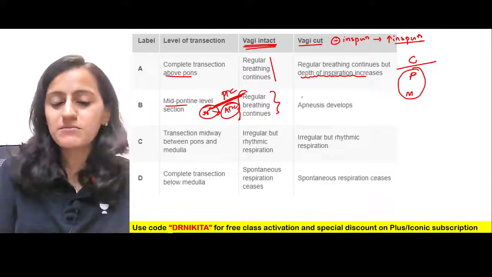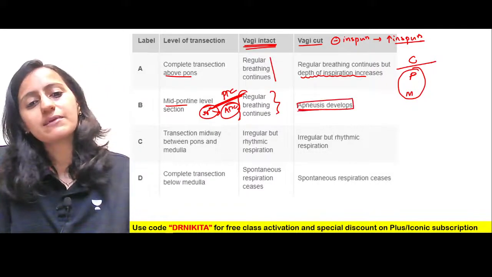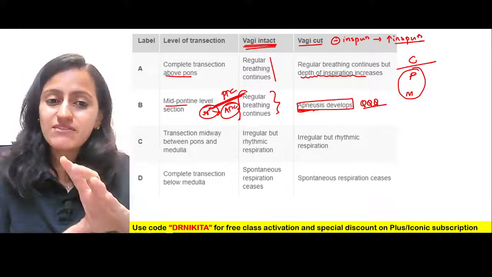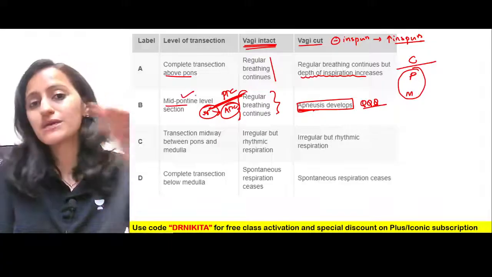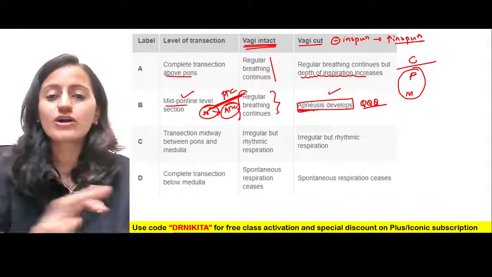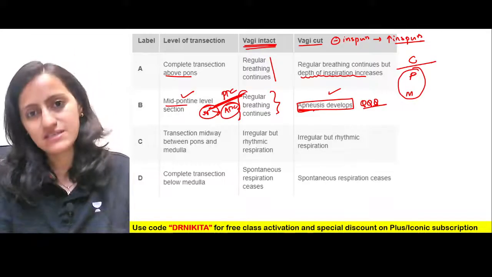So the apneustic center will work on its own. So there will be apneusis. This is a very, very important question. Apneusis develops when the transection is mid-pontine with the vagus cut. Parents and uncle both are gone, so no inhibition, and apneusis develops.